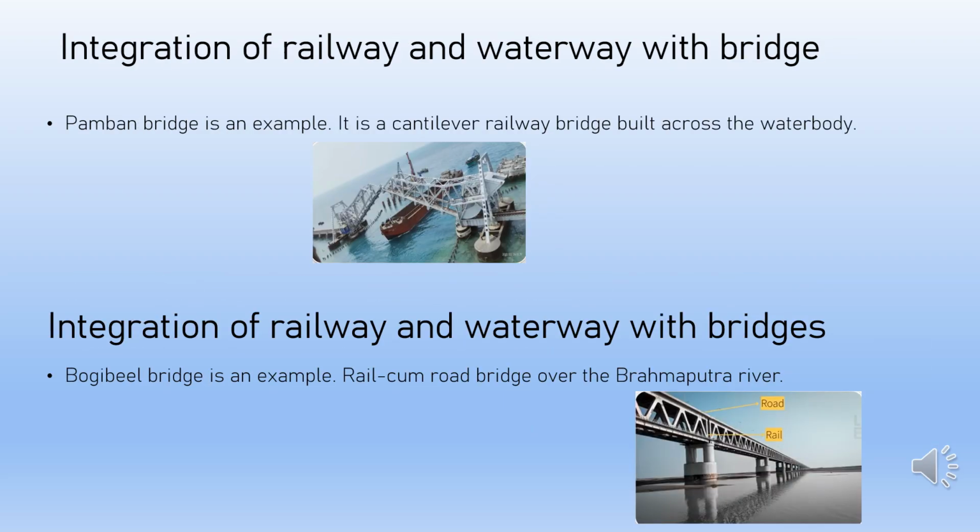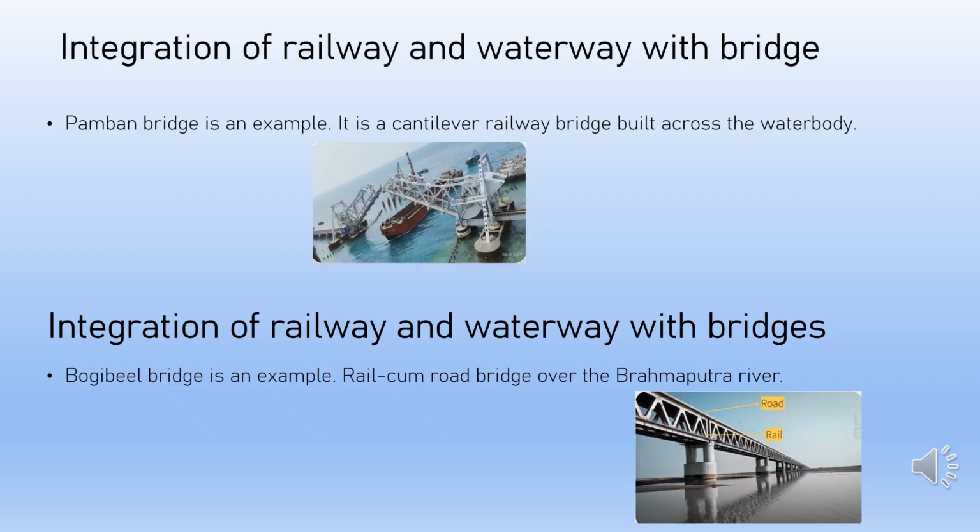Let's discuss the integration of railway and waterway with a bridge. Pamban Bridge is a cantilever railway bridge of 2.65 km in length built across the Palk Strait. It is India's first and second longest sea bridge, and third longest rail bridge in India.